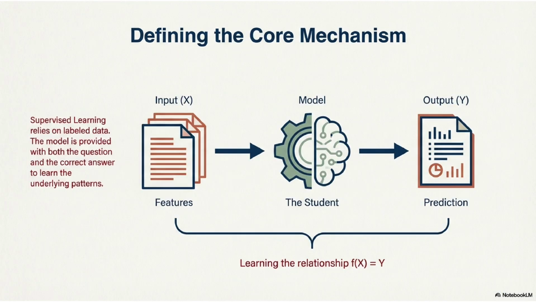Core mechanism. At its heart, supervised learning is simple. Input X goes into a model. The model produces output Y. The goal is to learn the function f(x) = y. The model is like a student. The data set is the teacher.